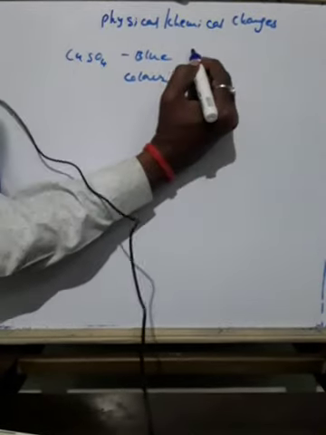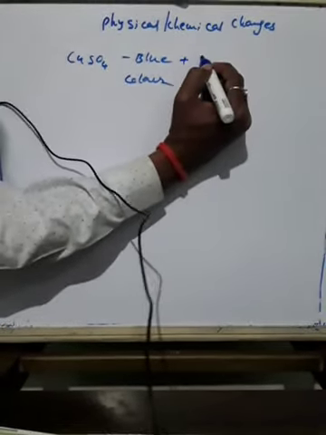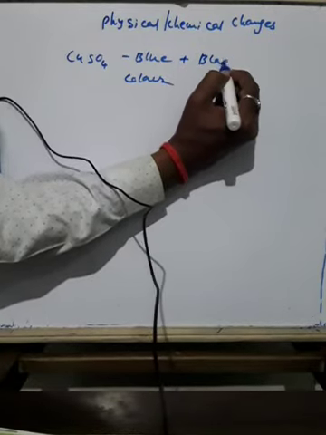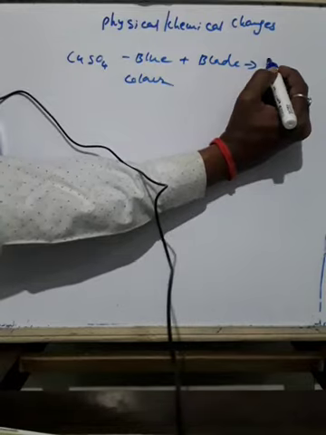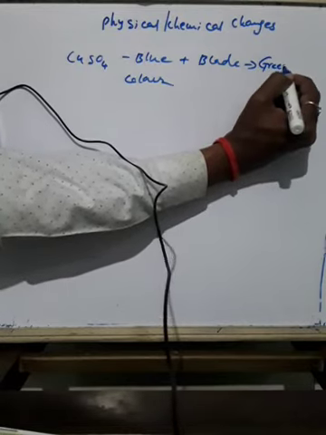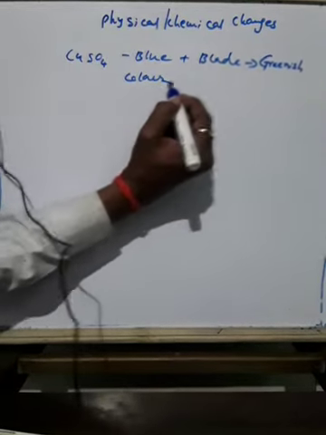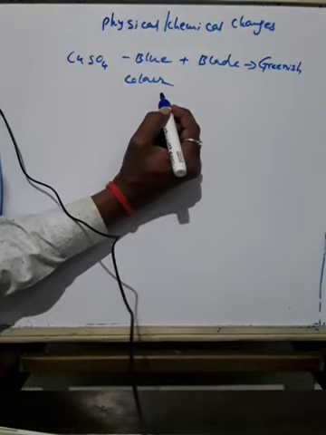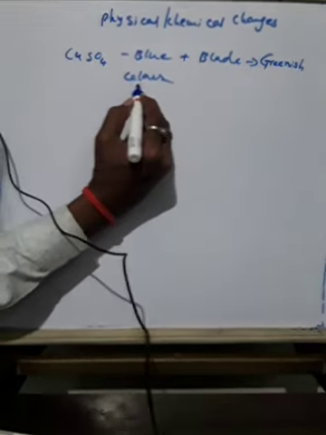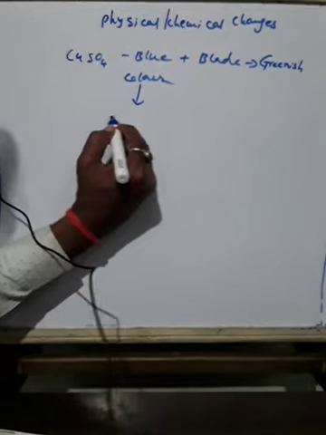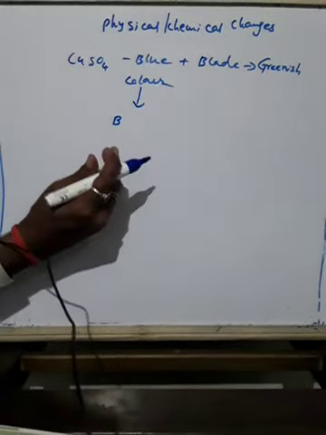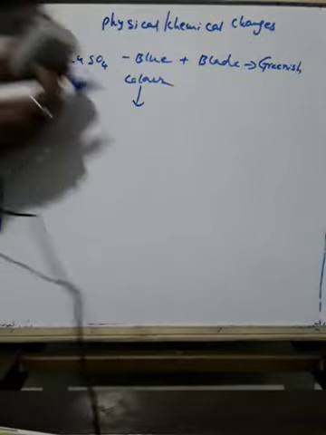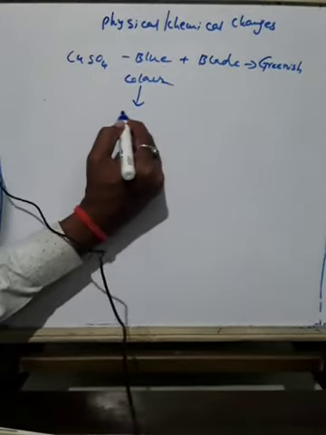Okay. And to this, if you take a blade and keep it in, the solution changes. The solution will change to greenish. The color of the solution becomes green. So the blue color is changing into which color? Greenish color.